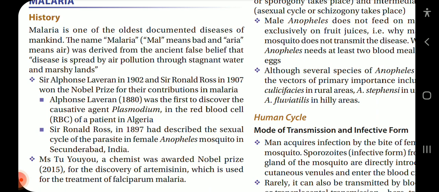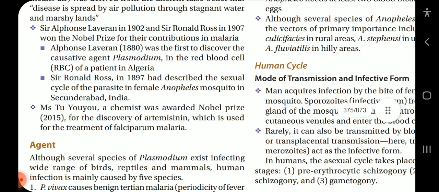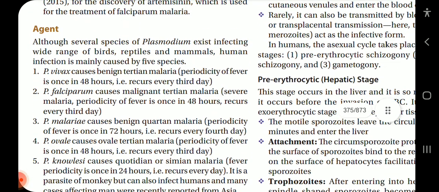Mr. Tu Youyou, a chemist, was awarded the Nobel Prize in 2015 for the discovery of artemisinin, which is used for the treatment of falciparum malaria. Agent. Although several species of Plasmodium exist infecting a range of birds, reptiles and mammals, human infection is mainly caused by 5 species. Plasmodium vivax causes benign tertian malaria.